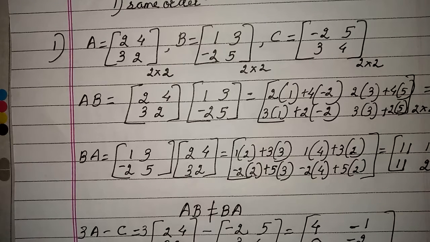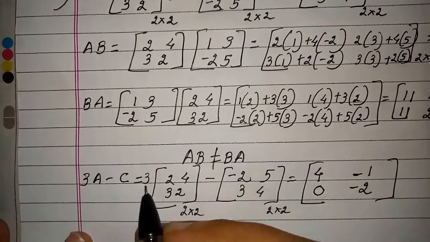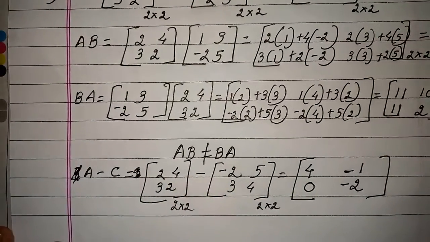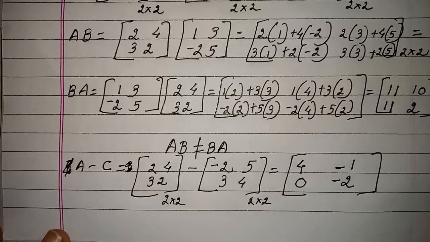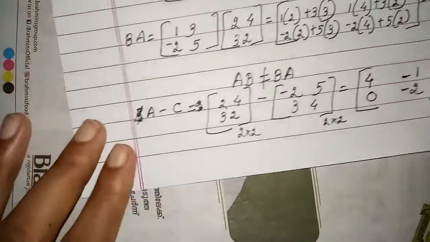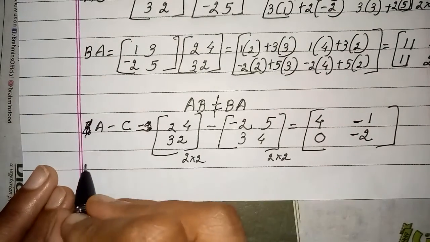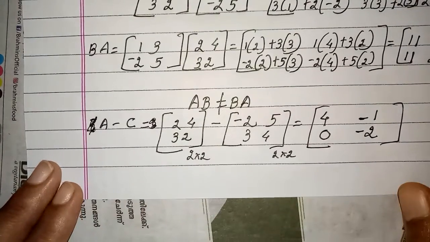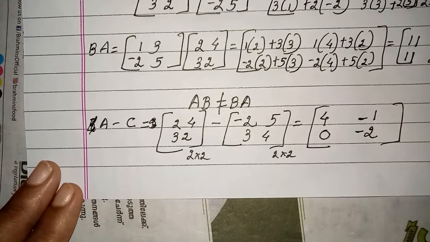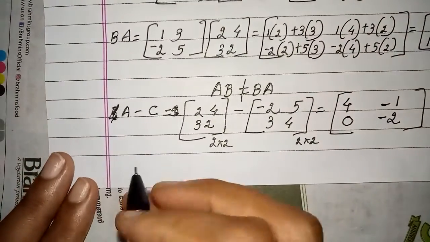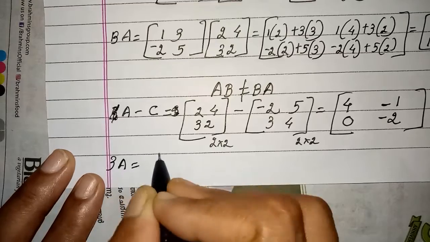So this is the value of, sorry, here 3 times is there. Let us take it as A minus C, because I forgot to multiply 3. Okay, so this is A minus C. Suppose I am asked to find 3A minus C, children, but I didn't multiply 3 here. It's okay, I've just changed the question. Alright. Now suppose somebody asks me to do 3 times A of this matrix, what will you do here?